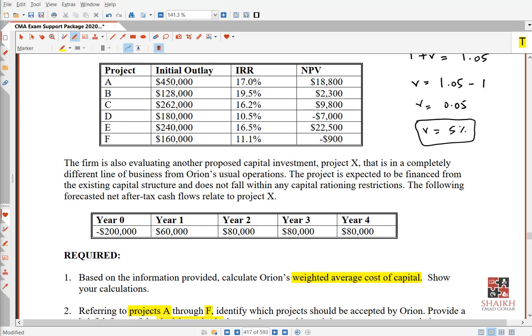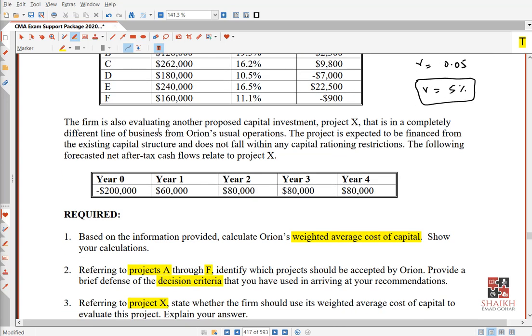You will say, okay, we will accept all the projects except D and F. But you can tell the priority also that, okay, first we go for E, then we will go for A, then we will go for C, then we will go for B. Like this, you can make a chart. Okay, but again, remember I told you in the introduction already why we use NPV. I already explained you in the start, so I'm not explaining again.